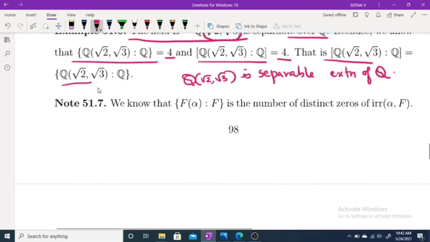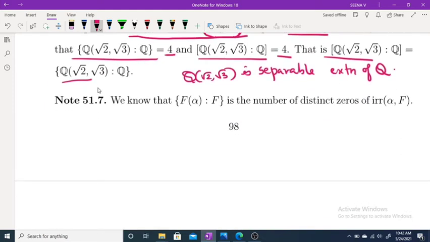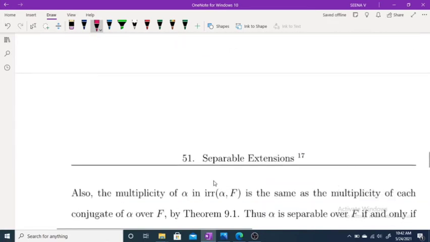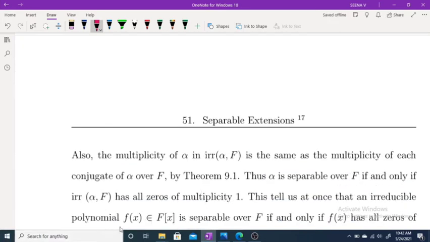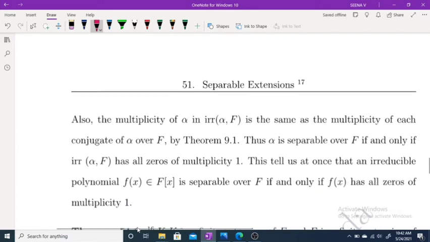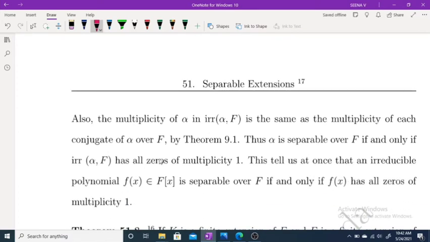Now, we know that the index of E over F is the number of distinct zeros of the irreducible polynomial of alpha over F. Okay. Now, let's note: the multiplicity of alpha in the irreducible polynomial of alpha over F is the same as the multiplicity of each conjugate of alpha over F, by our previous result.